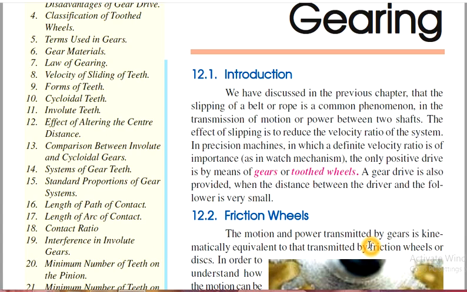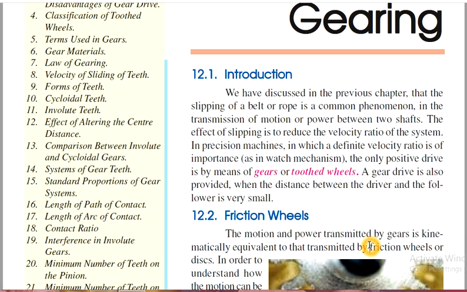To counter this, we developed a mechanism called the gear mechanism. A definite velocity ratio is developed in a positive drive by means of gears or toothed wheels.